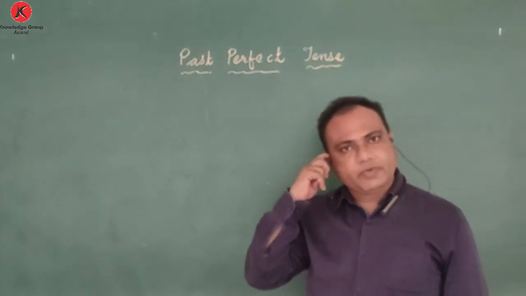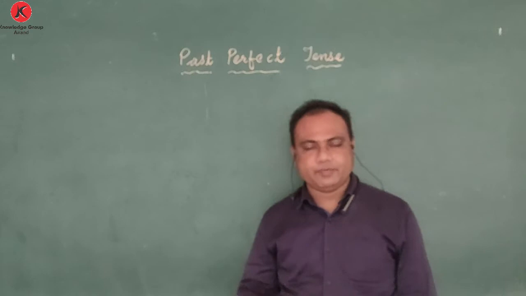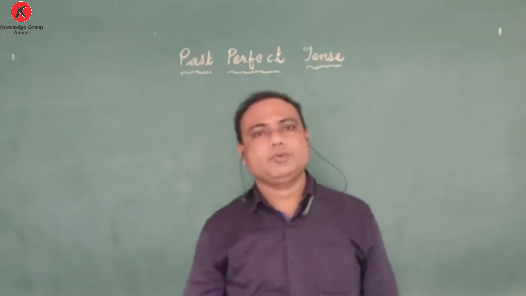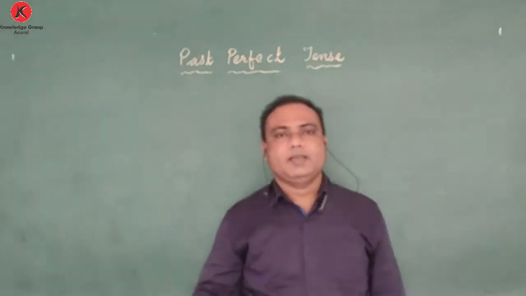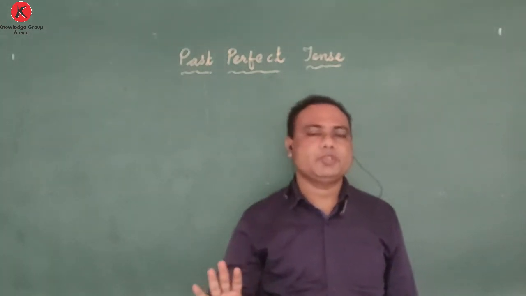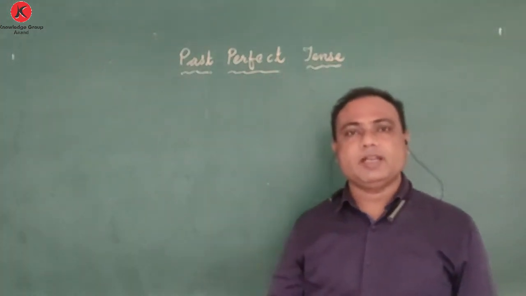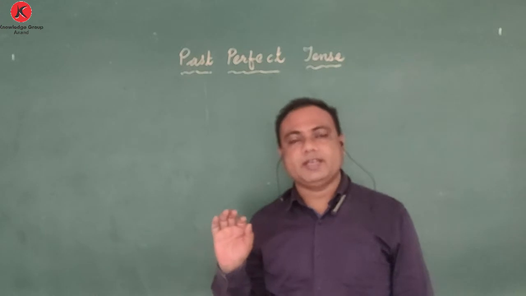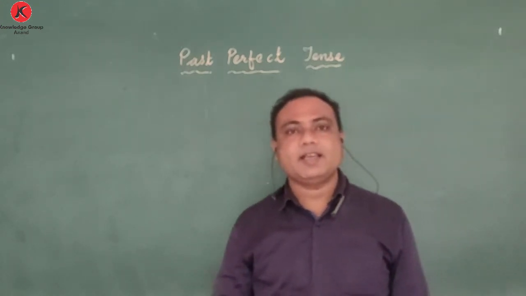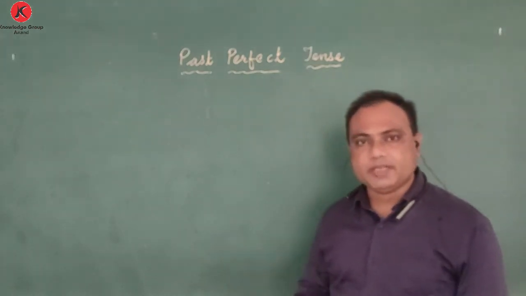So let us have a quick recap about them so that we'll have a better understanding of when you are supposed to use a particular tense. In simple present, we use four situations: when we are talking about daily activity, routine life, that means a universal truth, and likes and dislikes and proverbs. These four things are generally described in simple present.